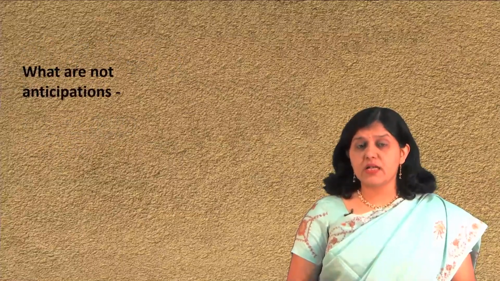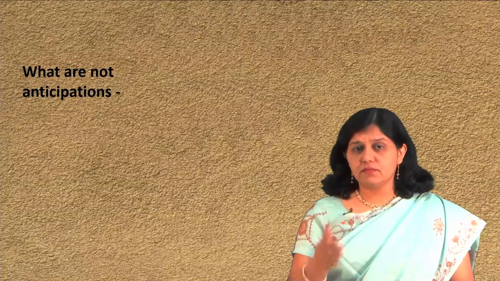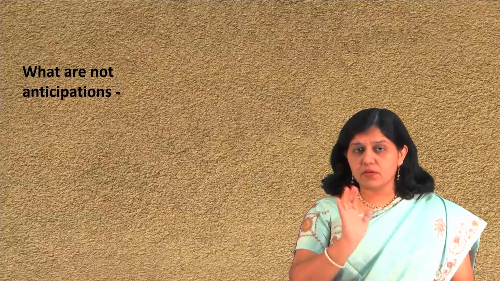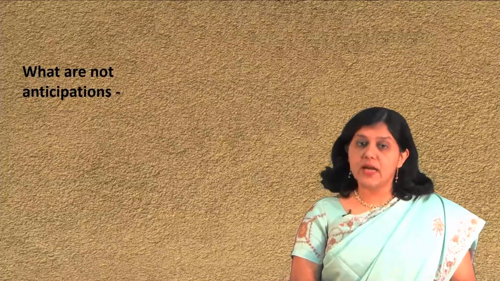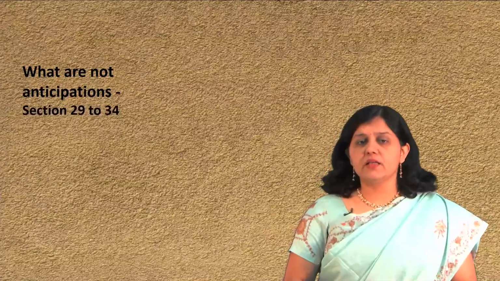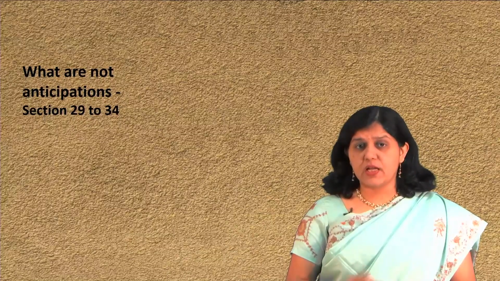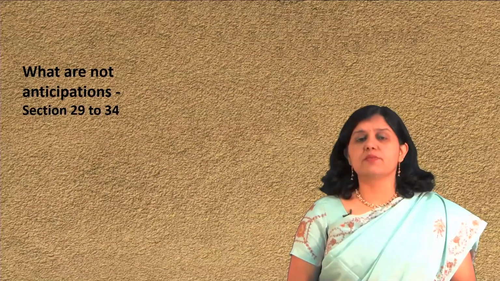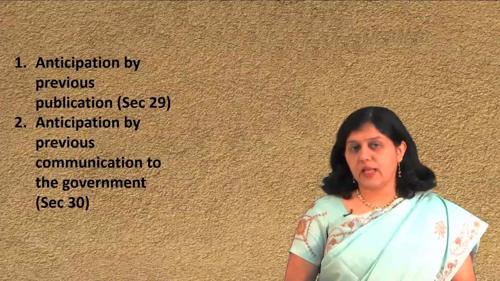The Indian Patents Act expressly does not define what anticipation is. So, there are no detailed provisions about what anticipation is, but what are not anticipations is mentioned in the Act in sections 29 to 34. Let us check what does not mean anticipation. Now, anticipation by previous publication, this is section 29.